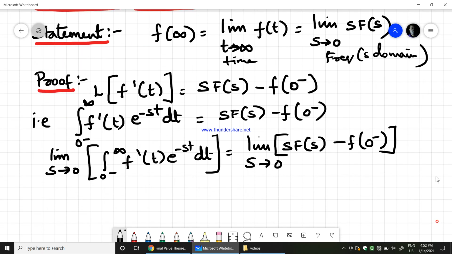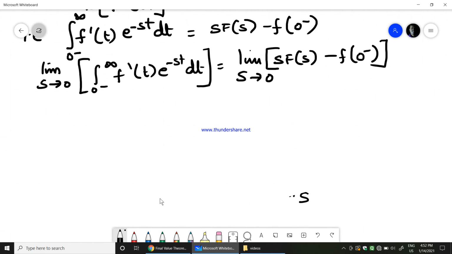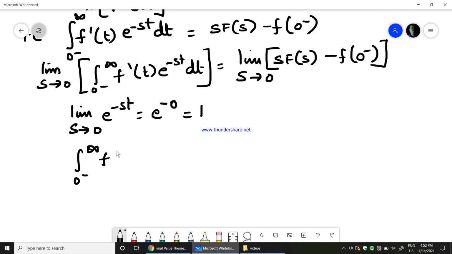Further, if we solve this, when limit s tends to 0 is applied to f dash of t, it remains f dash of t, whereas limit s tends to 0 of e power minus st would be e power minus 0, which is equal to 1. Therefore, I can say it is the integral from 0 minus to infinity of f dash of t dt, because e power minus st, when the limit is applied, is equal to 1, and f dash of t, being a function of t, is not affected by s.